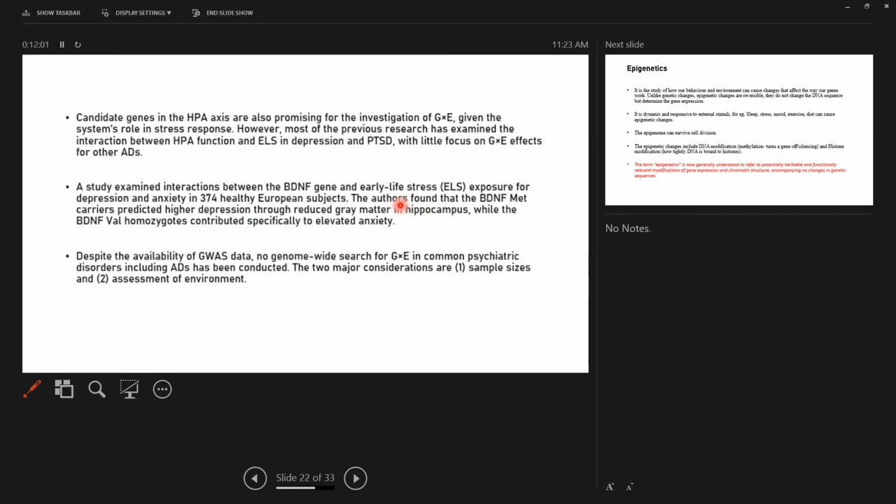Candidate genes in the HPA axis are also promising for the investigation of gene-environment interaction, given the system's role in stress response, but it has been mostly studied for depression and PTSD, with little focus on gene-environment effects for other anxiety disorders.